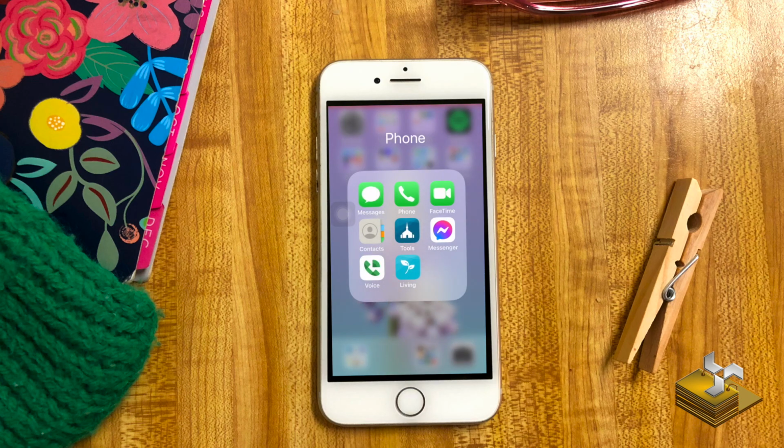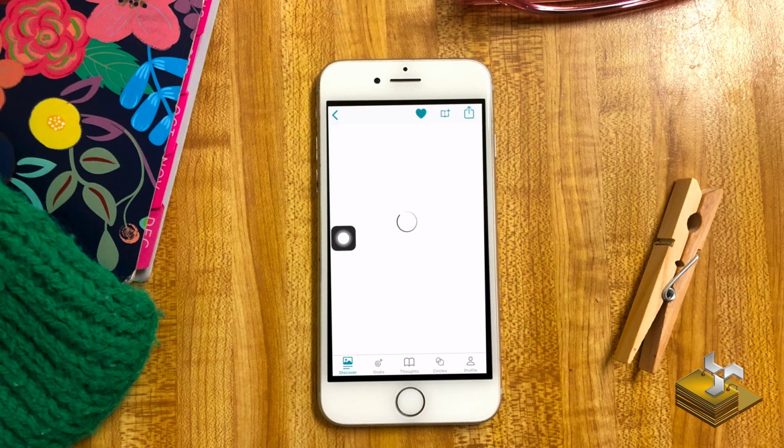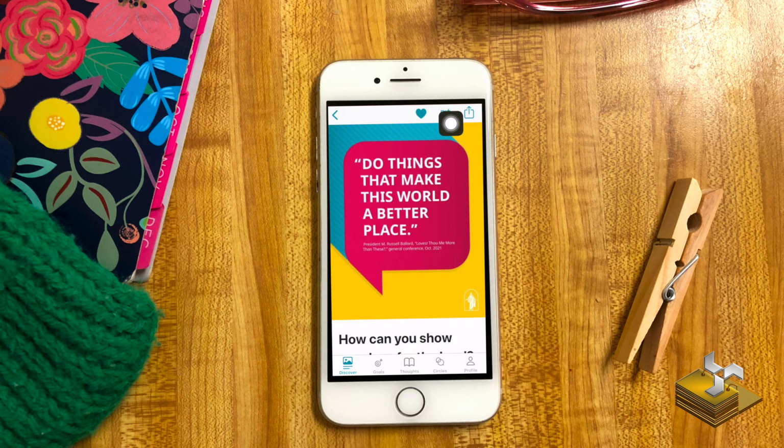All right, let's go back to the Gospel Living app. So here, let's choose this one again. And we'll go up to this second button right here. Press it. It says capture your thoughts or create a new goal. Let's go ahead and press capture our thoughts.